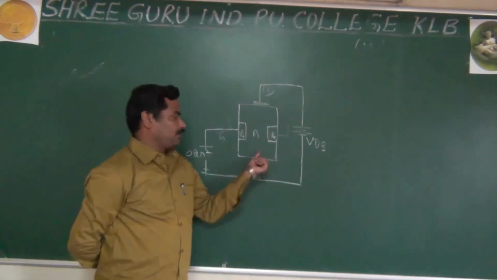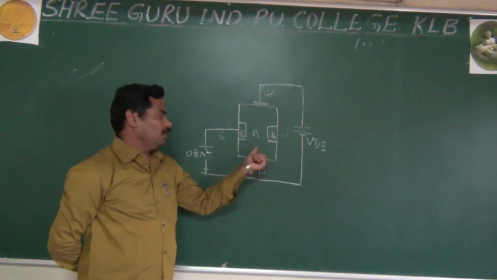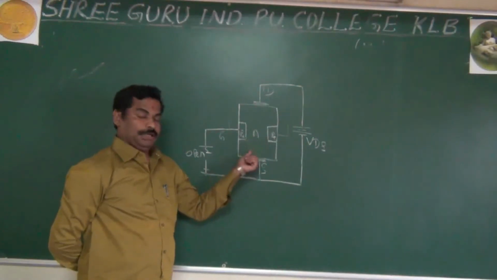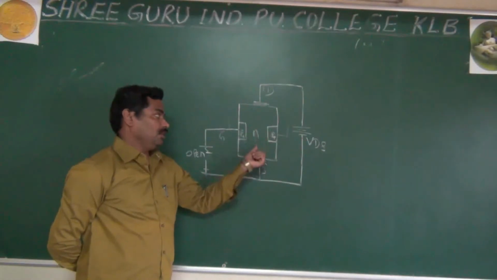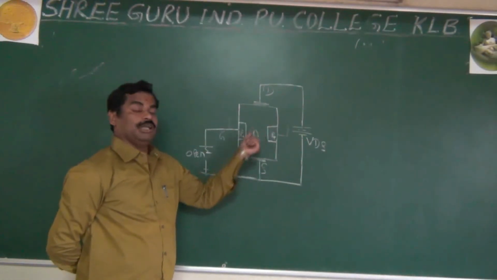It means the electrons will be repelled by the negative of the battery. Because I said in your FET the current is due to majority carriers. As I said, in the N-type semiconductor, the current is due to majority carriers, that is nothing but electrons.